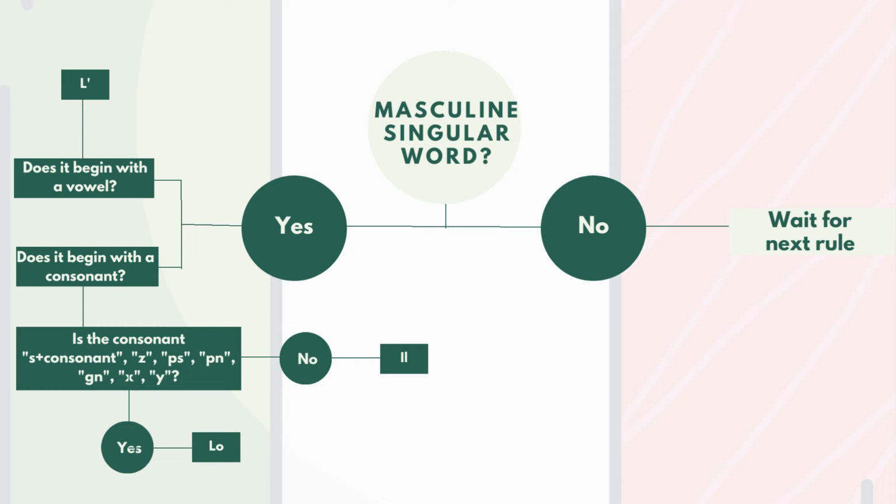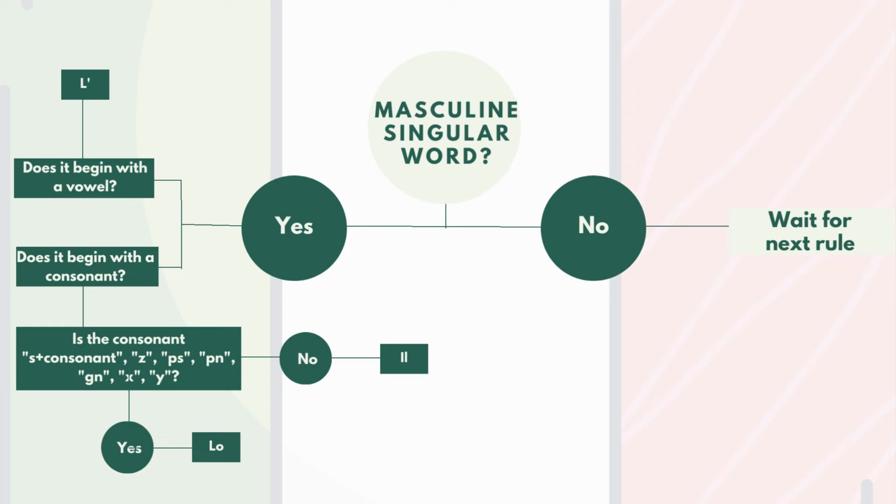If the answer is yes, then we should ask ourselves which one is the consonant and if the consonant is one of these. If the answer is no, then the article will be il. If the answer is yes, the article will be lo. I suggest at the beginning to follow this scheme here because it may be very, very useful for you. At a certain point, it will become automatic, but since that moment, I really suggest you to actually think about the word.